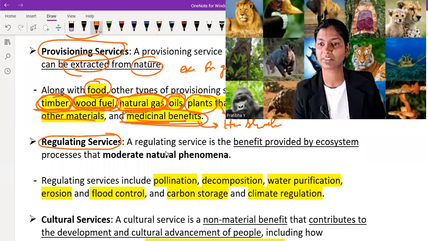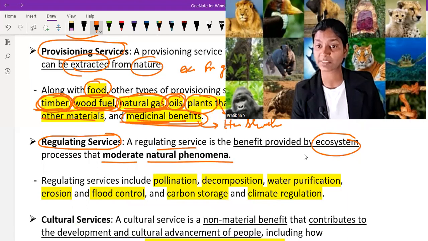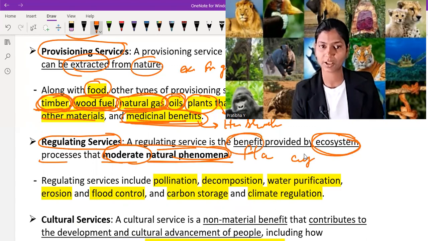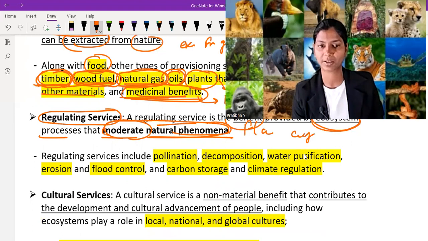A regulatory service is the benefit provided by ecosystem processes that moderate natural phenomena. Okay, the ecosystem itself provides us a benefit by moderating natural phenomena like flood, drought, and cyclone. So nature moderates these types of natural phenomena and provides a benefit to us. Okay, so regulatory services include, for example, pollination. Okay, a bee moves from one plant to another plant, and through pollination we know that fruit occurs on the plants and trees.